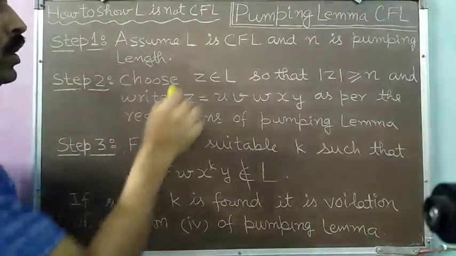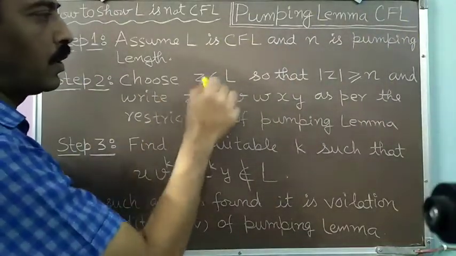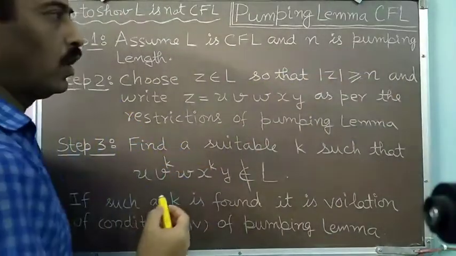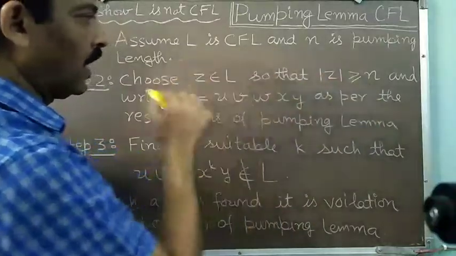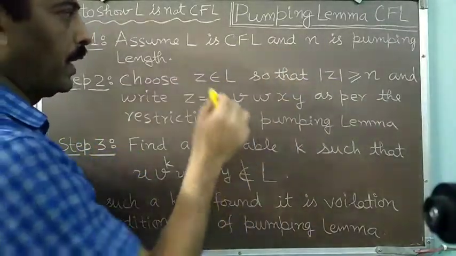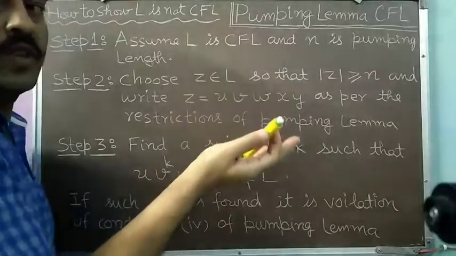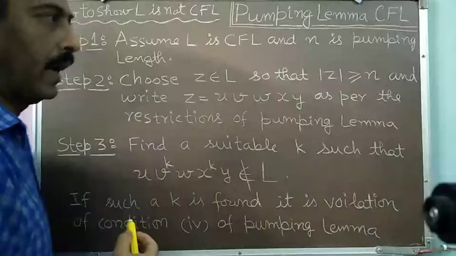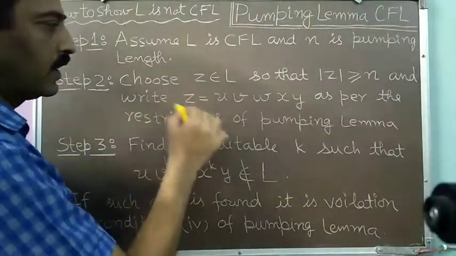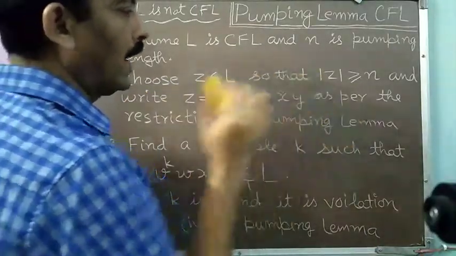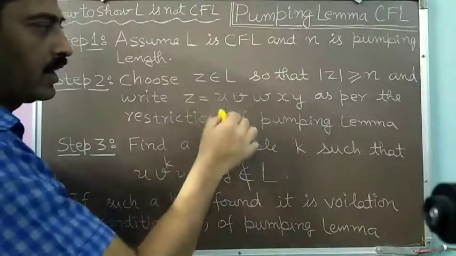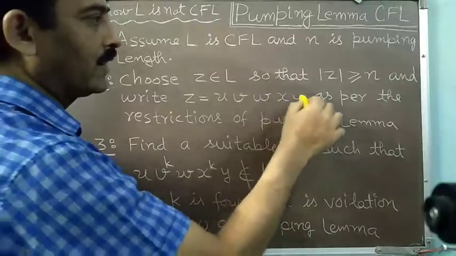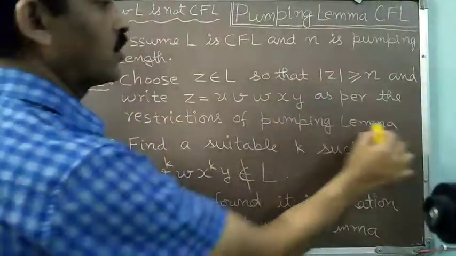Now in step 2, we will find a string z belonging to L such that the length of z is greater than or equal to n. So again, as per the restrictions of the pumping lemma, we are choosing a string of sufficient length, a string whose length is greater than the pumping length. And then we write z as u, v, w, x, y, meaning we divide z into 5 parts: u, v, w, x, and y, as per the restrictions of the pumping lemma.